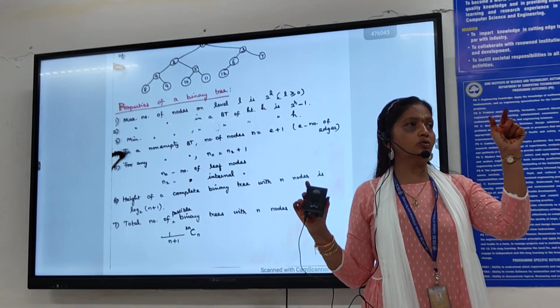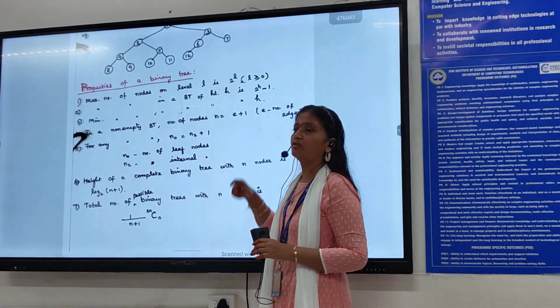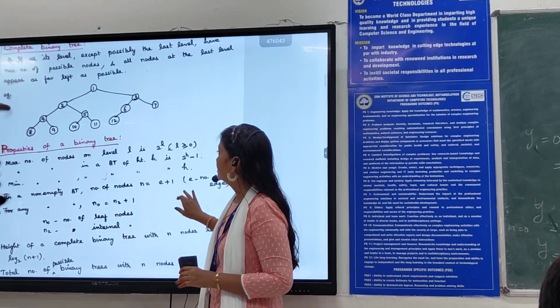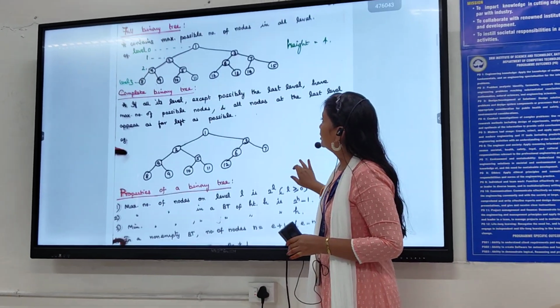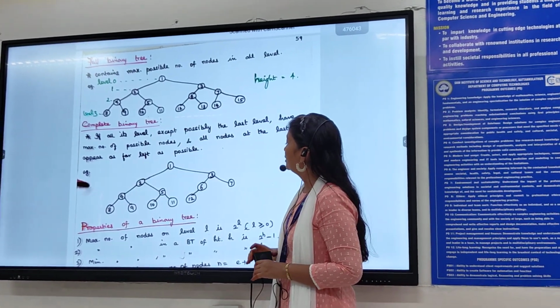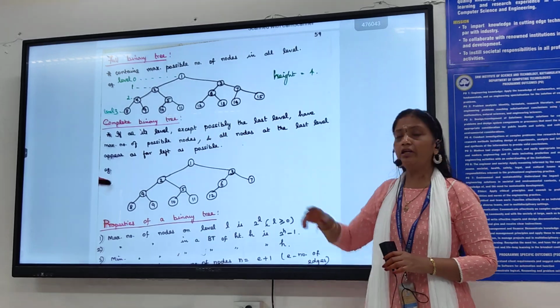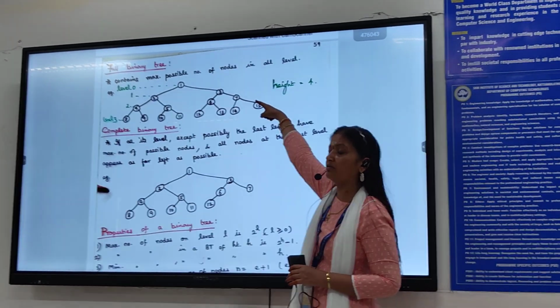The root node is at level 0. What is the level of the root node? In any tree, the level of the root node is 0. So to find out the maximum number of nodes, I have to use the formula 2 power L. Now refer to the diagram. What is the maximum number of nodes on level 2? Take level 2 in this diagram.